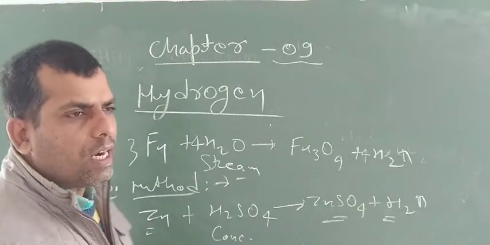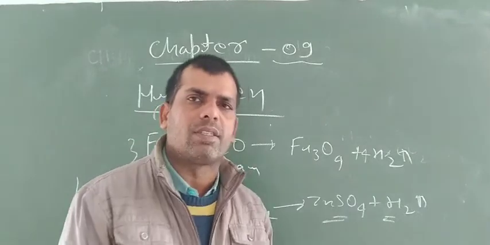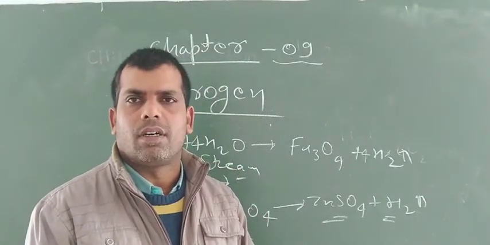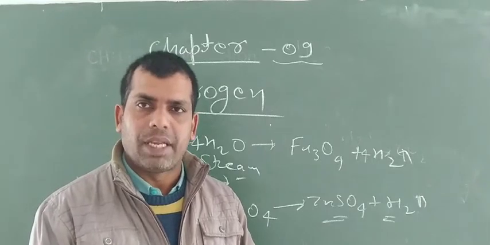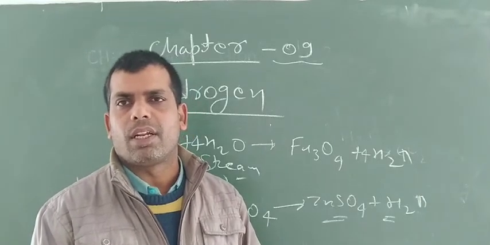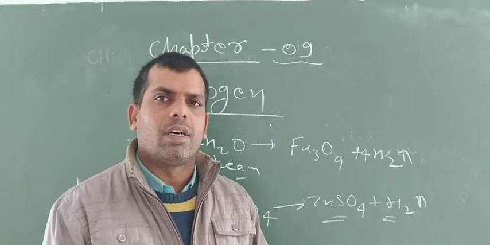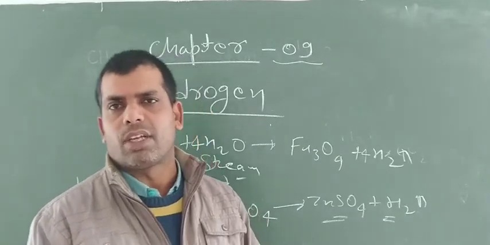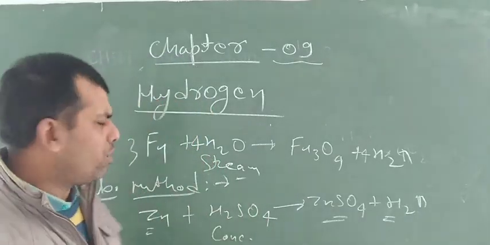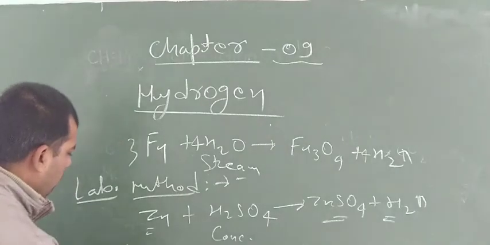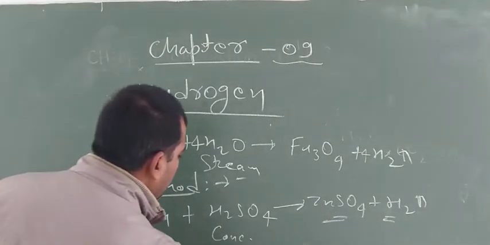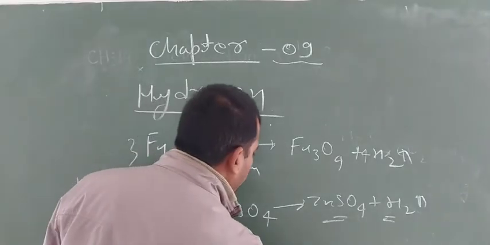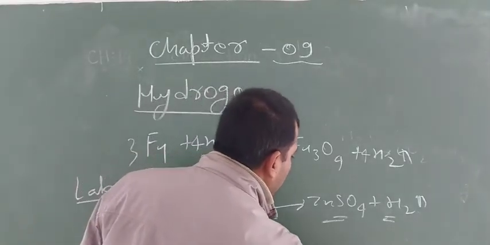And we already know that metals react with acids. Some non-metals also react with bases to form their corresponding salts with release of hydrogen gas. If magnesium is taken and reacts with H2SO4, then it forms MgSO4, magnesium sulfate, with release of hydrogen gas.